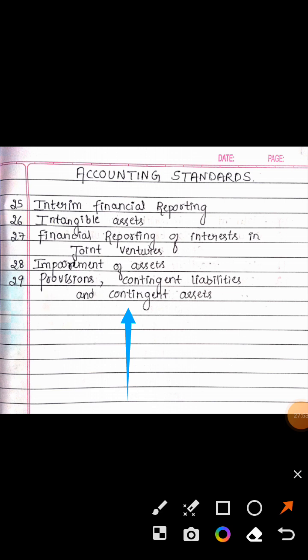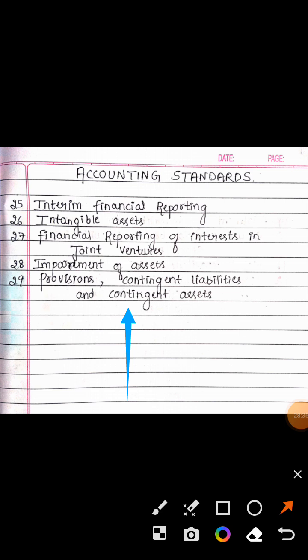AS 1, disclosure of accounting policies. 2, valuation of inventories. 3, cash flow statement. 4, contingencies and events occurring after the balance sheet date. 5, net profit or loss for the period, prior period items and changes in accounting policies. 7, construction contract. 9, revenue recognition. 10, property, plant and equipment. 11, the effect of changes in foreign exchange rate. 12, accounting for government grants. 13, accounting for investment.